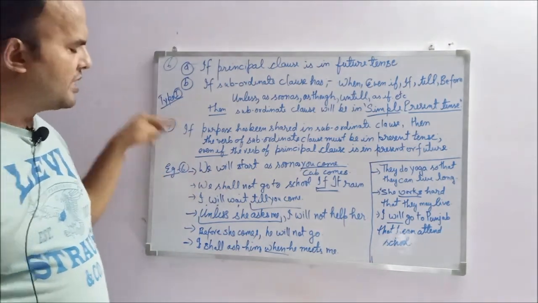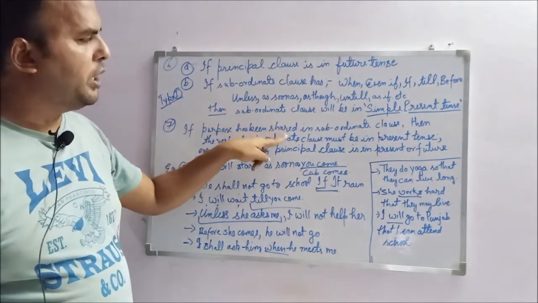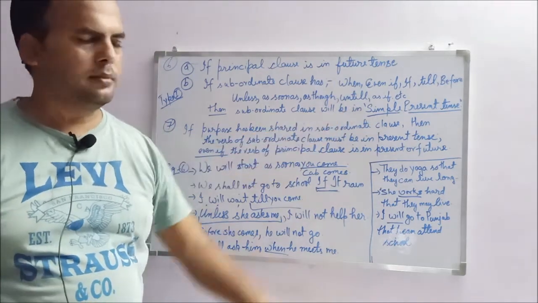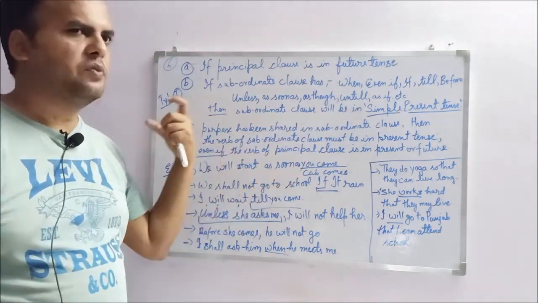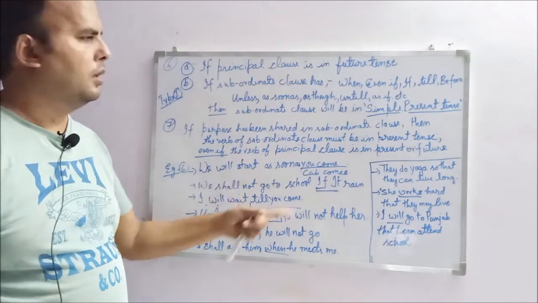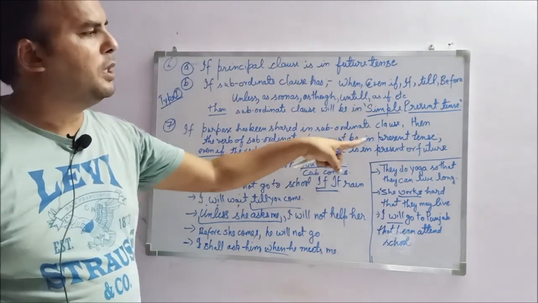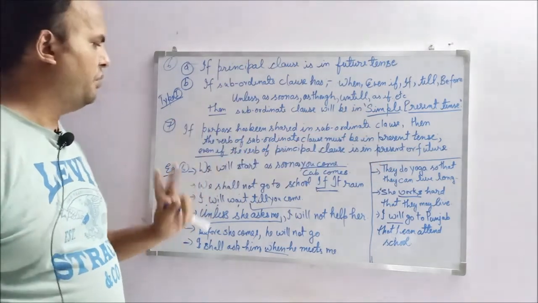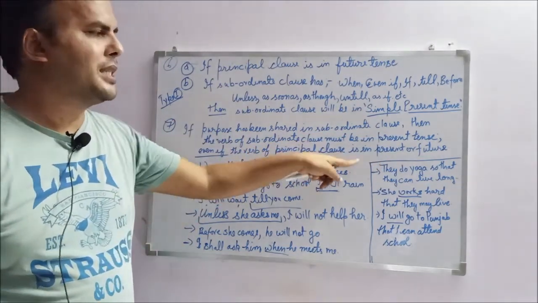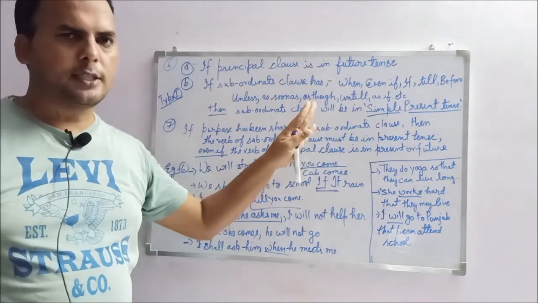Now, rule number 7. If purpose is shared in the subordinate clause, then the verb of the subordinate clause must be in present tense, even if the verb of the principal clause is in present or future tense.